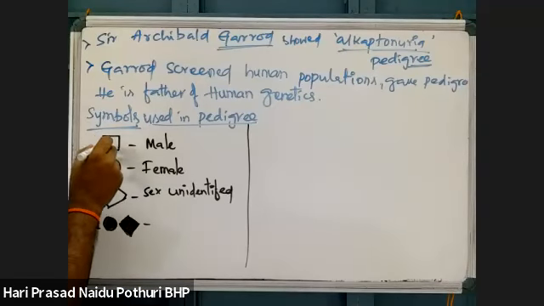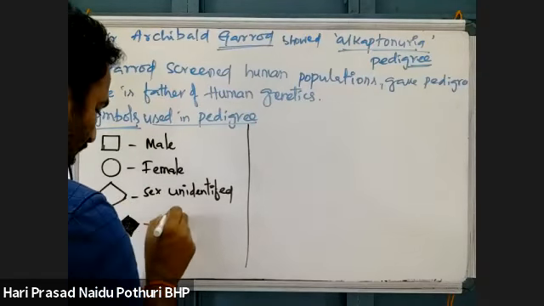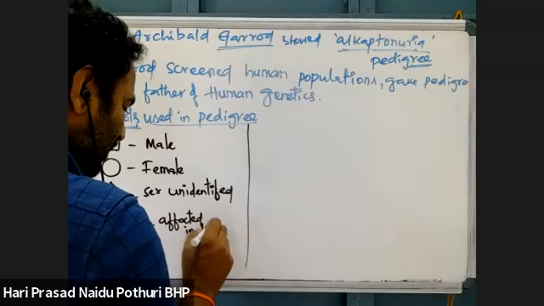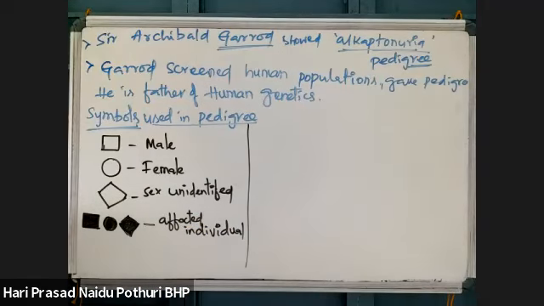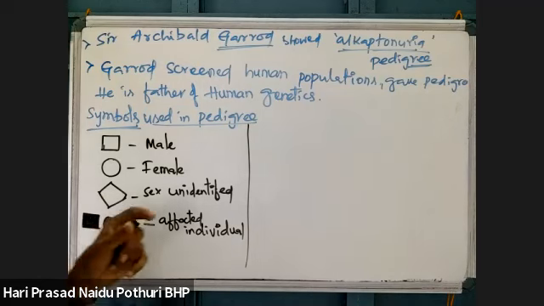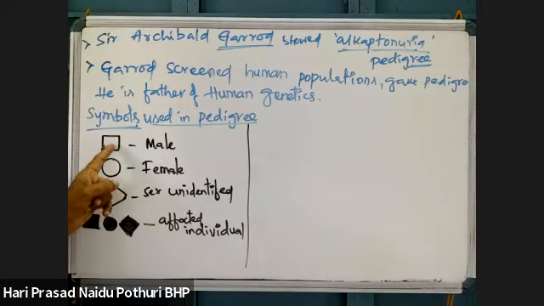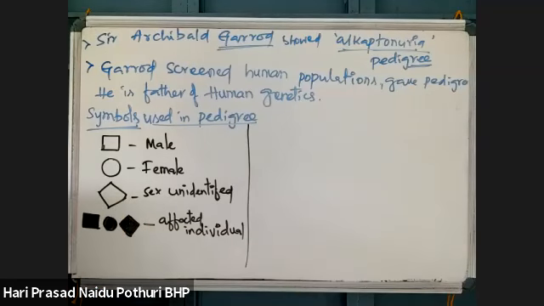But when these symbols are shaded, they represent an affected individual. What is an affected individual? If any genetic disorder is seen in a person. Suppose we are studying a pedigree of hemophilia. In the hemophilia pedigree, this represents a male, this represents a female. But if we use this shaded symbol, then that person is affected with hemophilia.